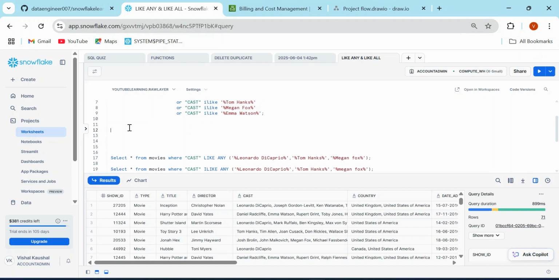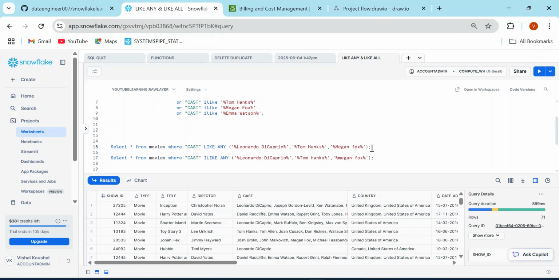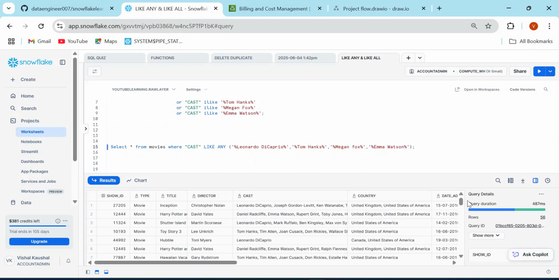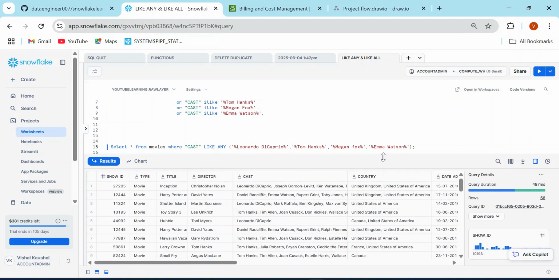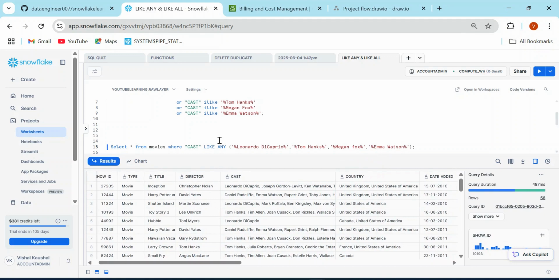For that, I can simply write the same query as above. It can be written like select star from movies where cast like any. That means if any of these patterns is matched in this cast field, it is going to return. Now, because I have already included Emma Watson also, I'm just going to do it in this list. And you see here, it's going to check for any Tom Hanks, Megan Fox, Emma Watson, and I'm getting 56 records.